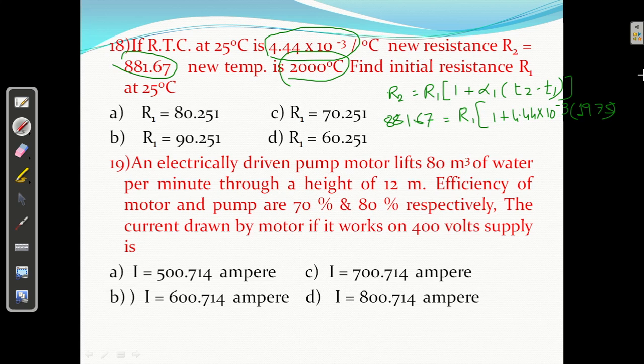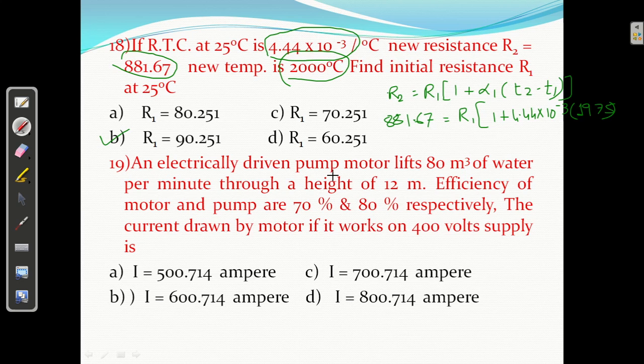So just you can do it. 1975 into 0.00444, plus 1, equal, 881.67 divided by this, and take the reciprocal of this, you will get 90.25. 90.25 is the correct answer. So R1 is B. 18, I am getting B, right?